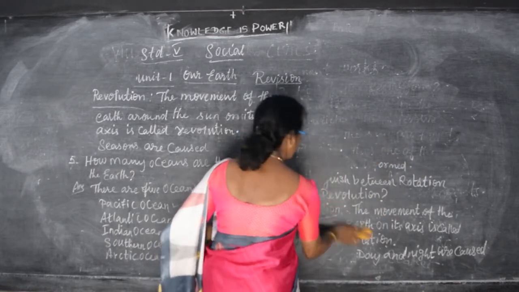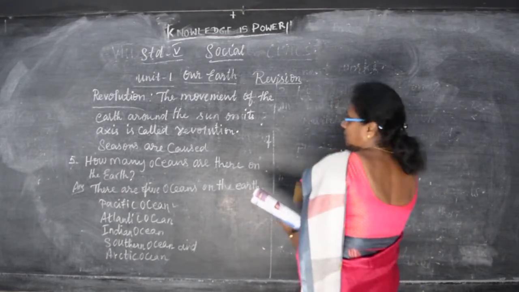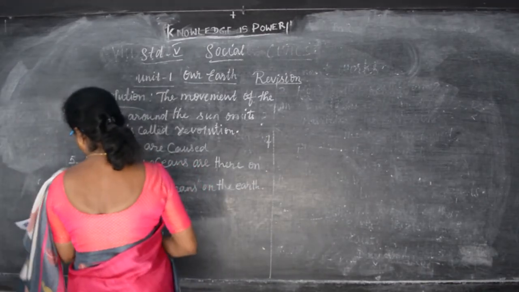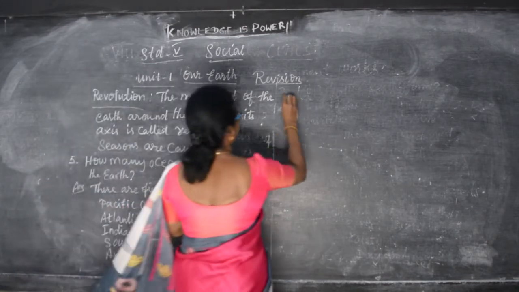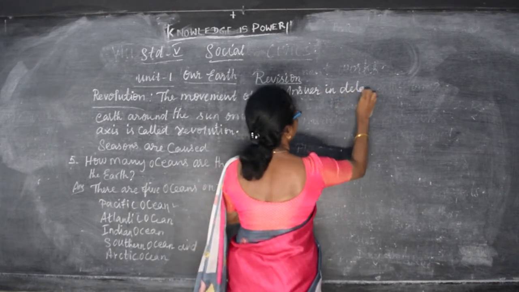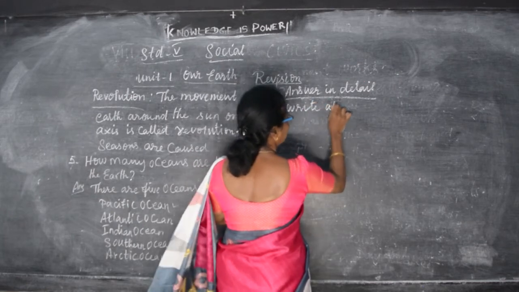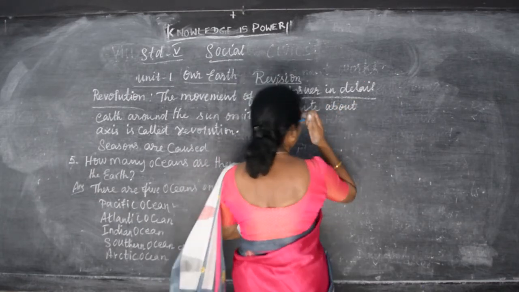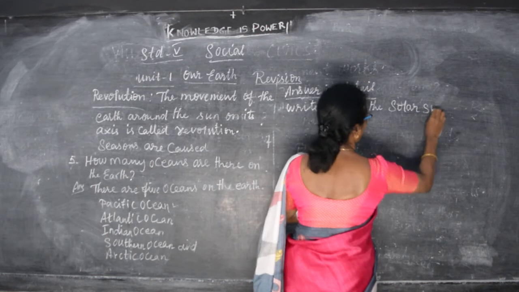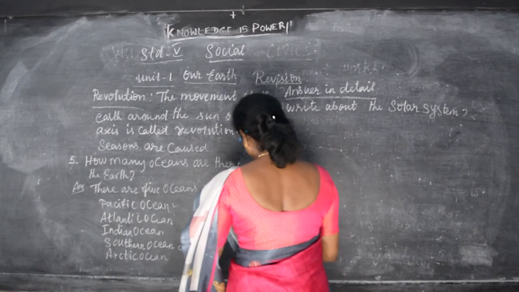Write about the solar system. Answer in detail. That we have already written in the short answers. That short answer, 1 point, you can take out and write. What do you mean by the solar system?